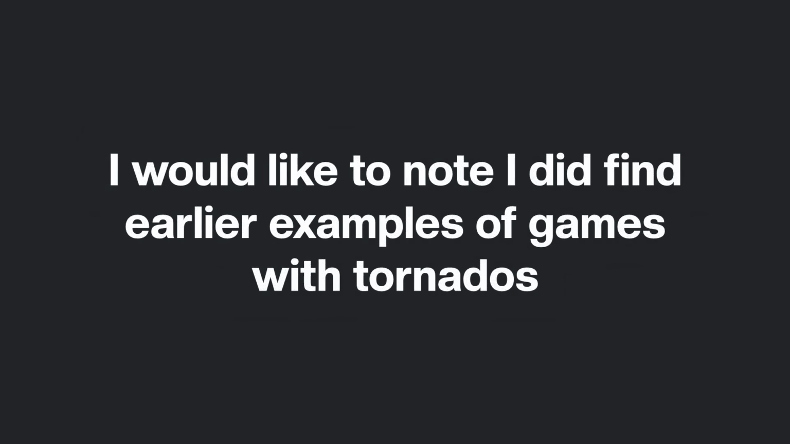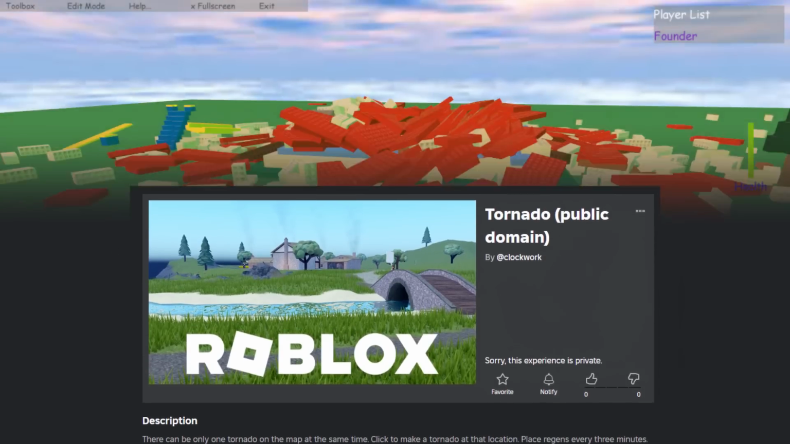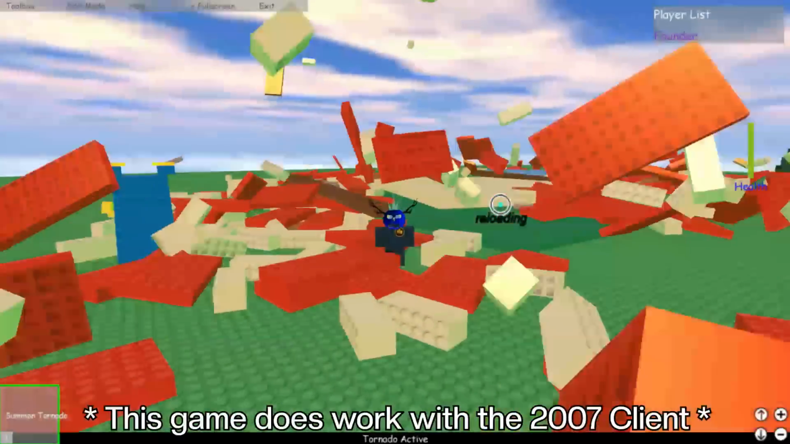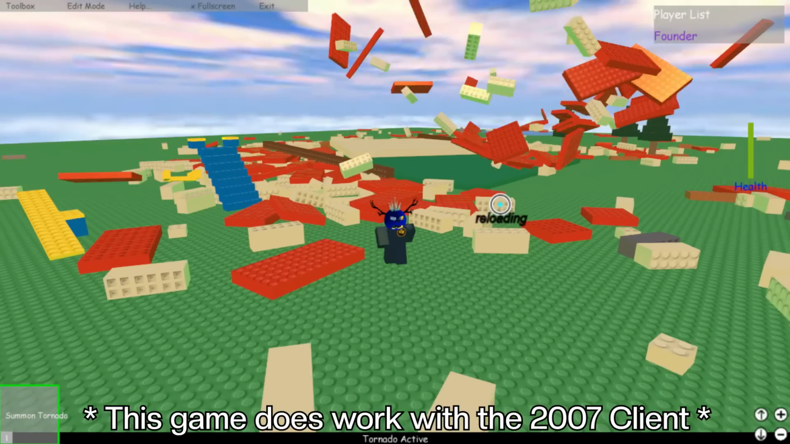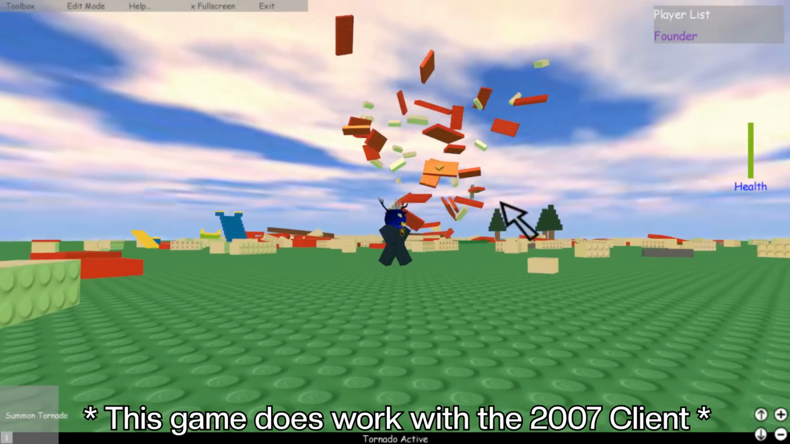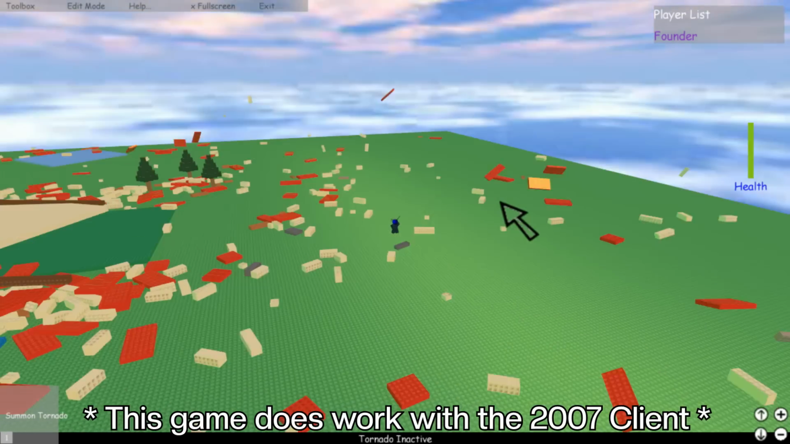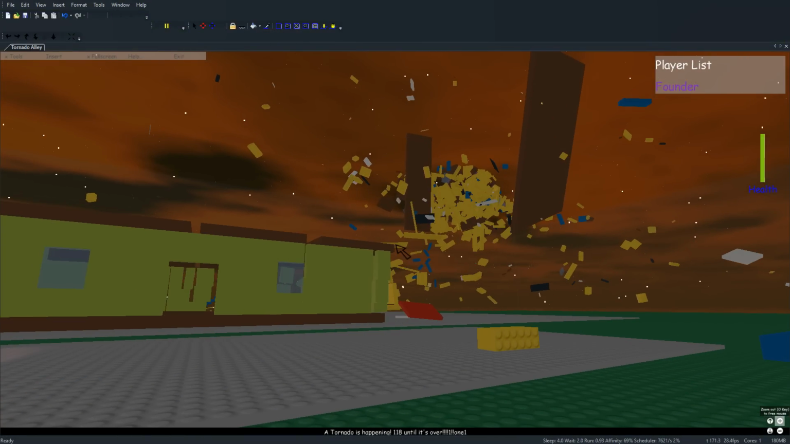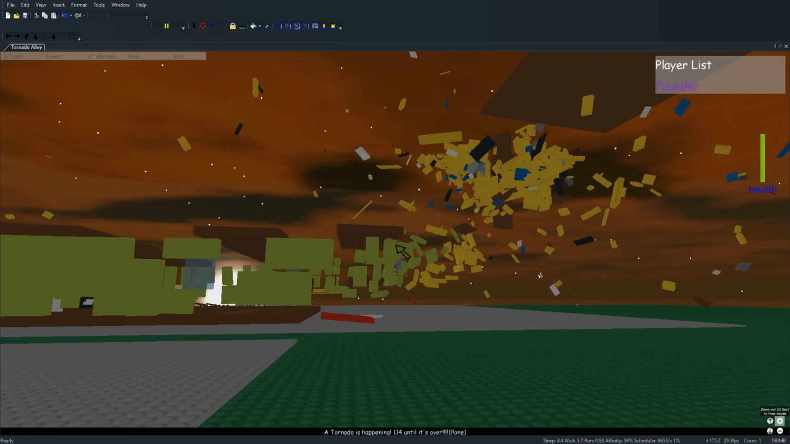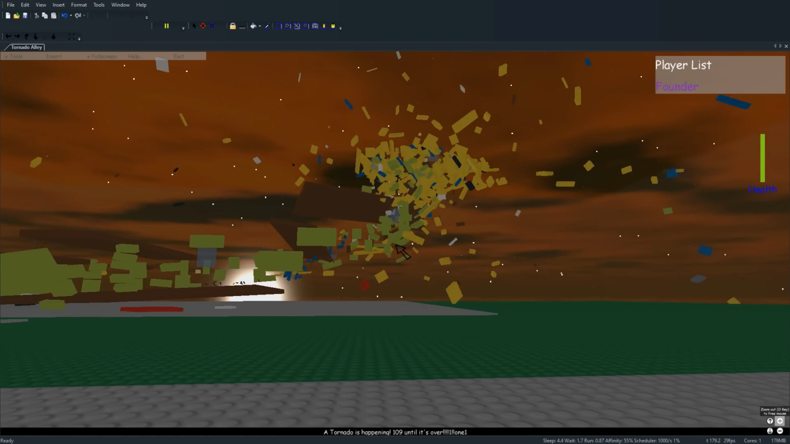I would like to note that I did find early examples of games with tornadoes, like one by Clockwork from 2008, but the problem with this is that it's fully broken, and I can guess it would have worked something similar to this, but even on Novetus, the weapon didn't want to work at all, and on actual Roblox the game is just fully broken. But both games are very cool, with Tornado Alley feeling like some sort of mini game, like one of the games mentioned in this video that would do a similar thing, featuring a lot more natural disasters.